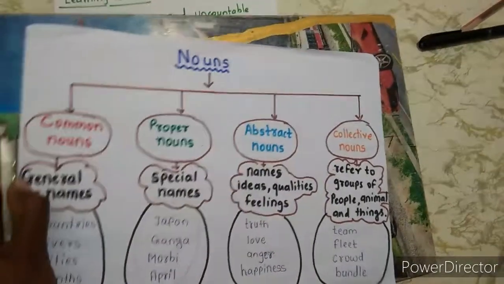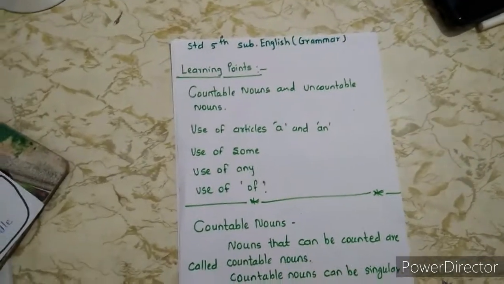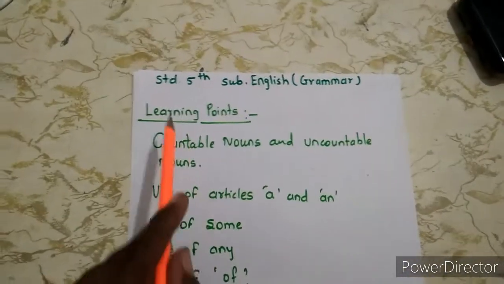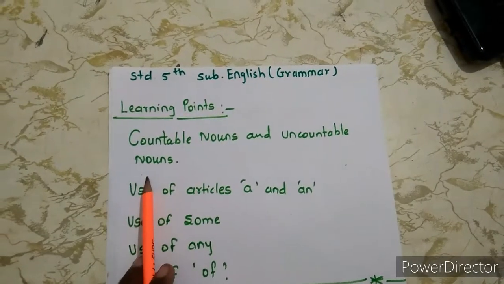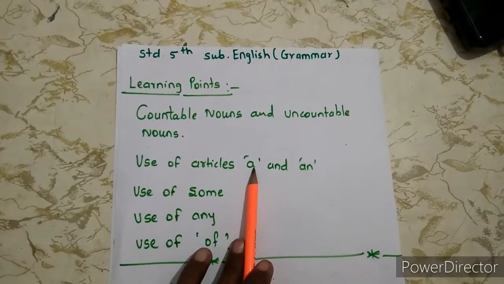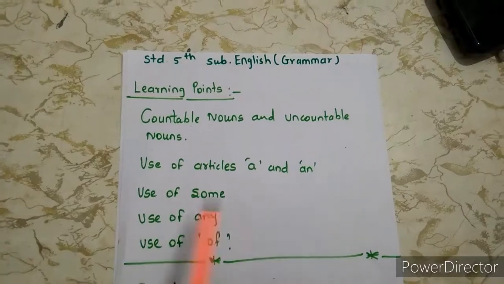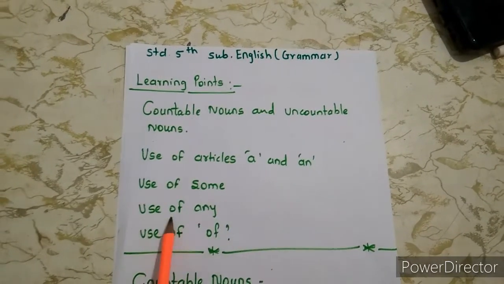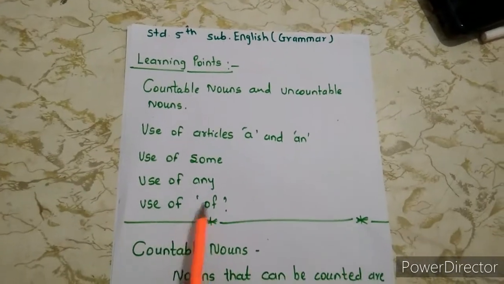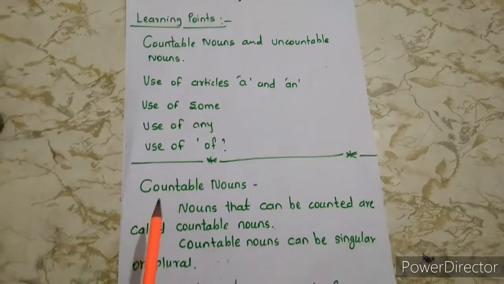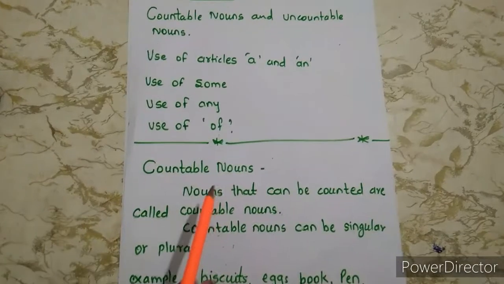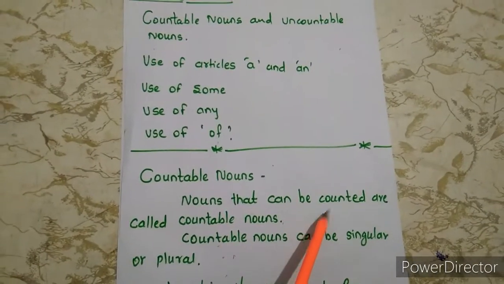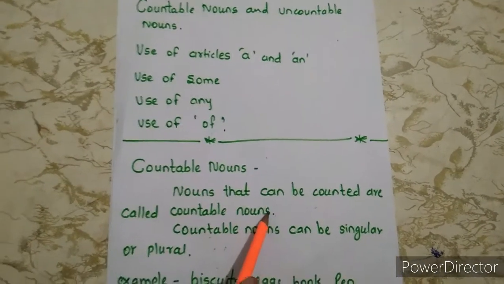Today we are going to learn about countable nouns and uncountable nouns, use of articles a and an, use of some, and use of any. So let's start with countable nouns.